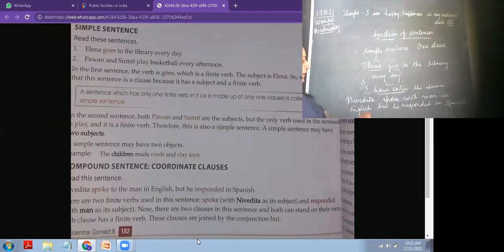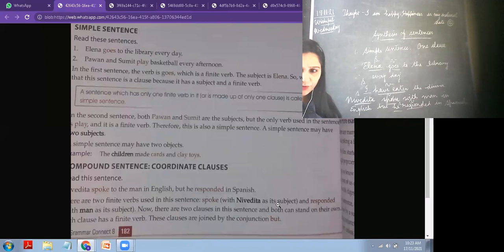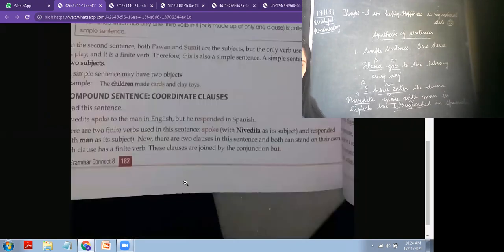Nivedita is a subject with its verb, and here he is a subject with its verb. Finite verb, sorry, not non-finite. It changes according to the subject, so it is a finite verb. So there are two subjects and two finite verbs, which means two clauses. So it is a compound sentence when we are having two clauses.